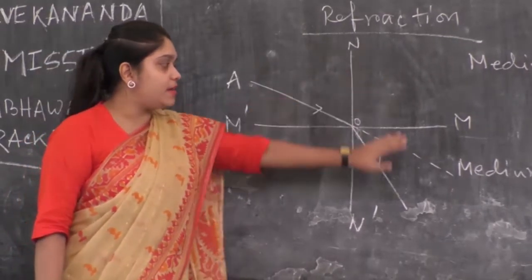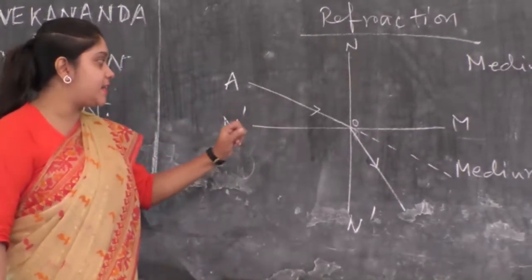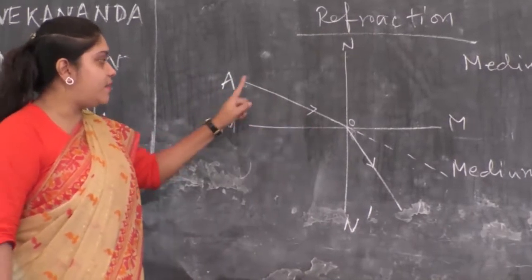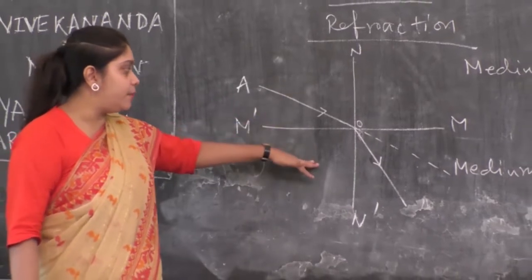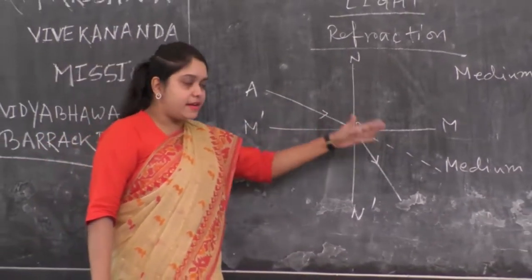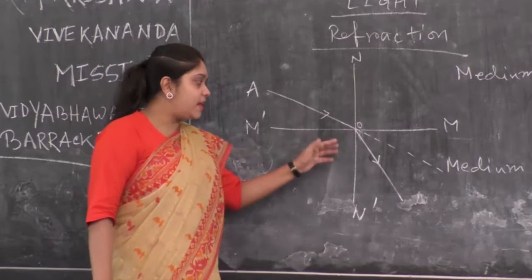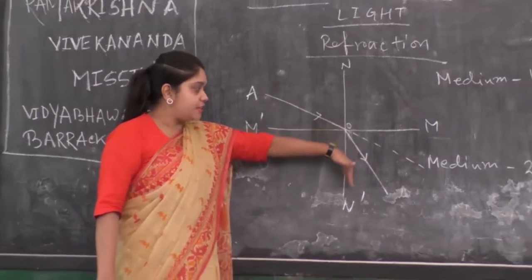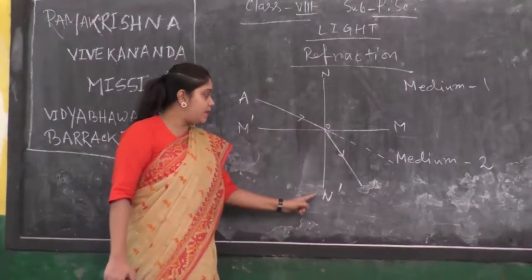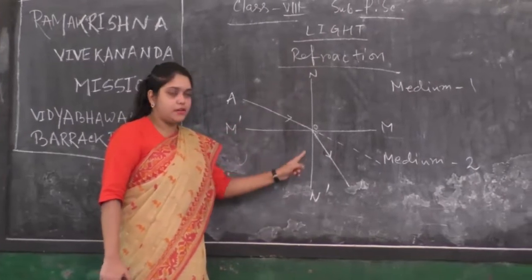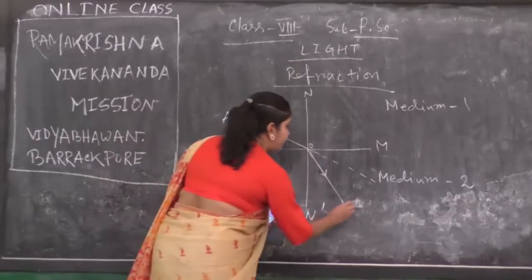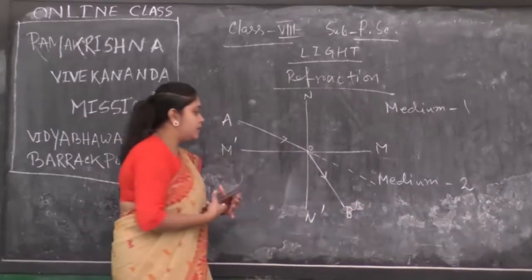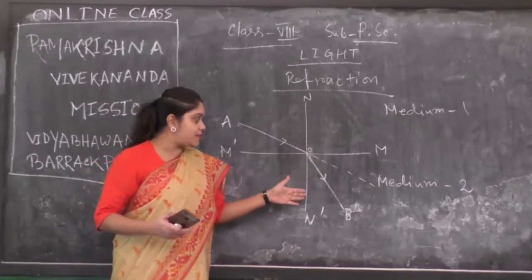One light ray is coming. What is the name of the light ray? AO. It is falling obliquely on the surface of separation of the two media, and when it enters the second medium, it changes its direction. Now this is the normal, N slash, and the refracted light ray OB has come towards the normal.